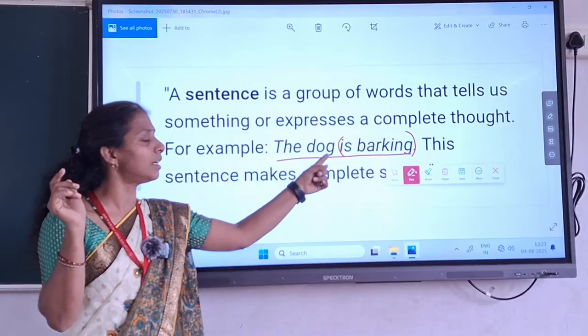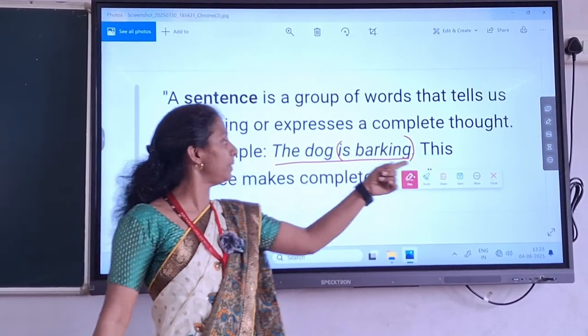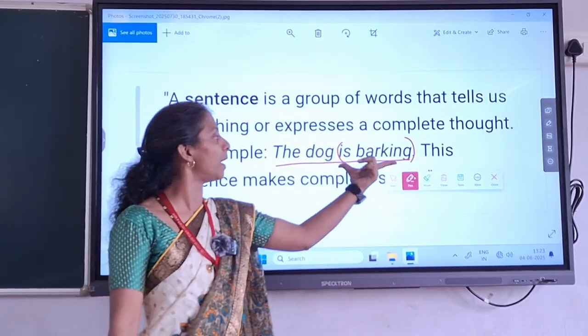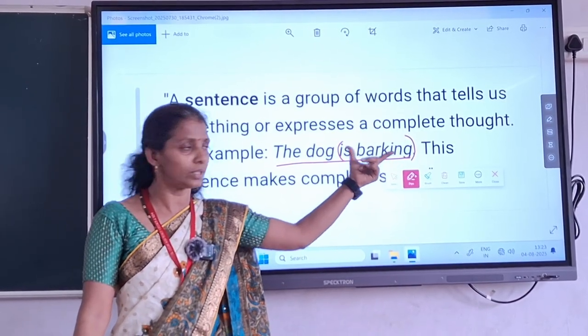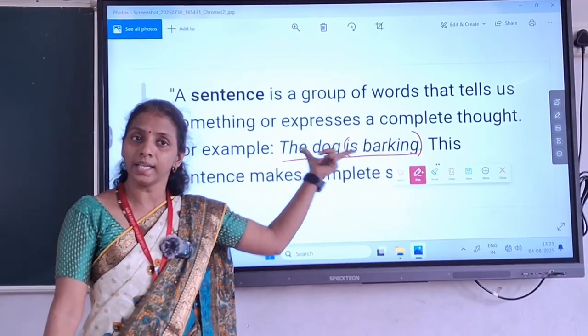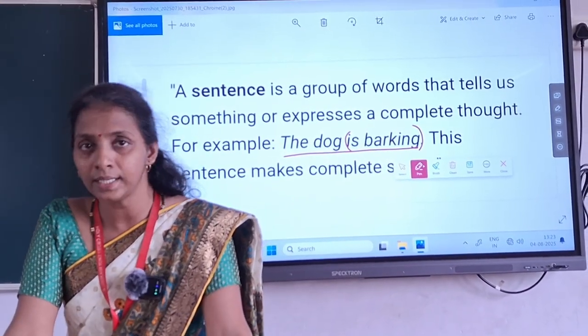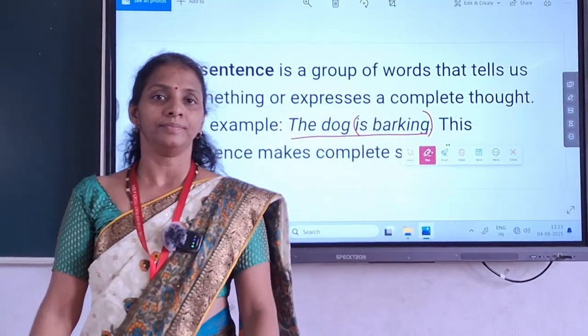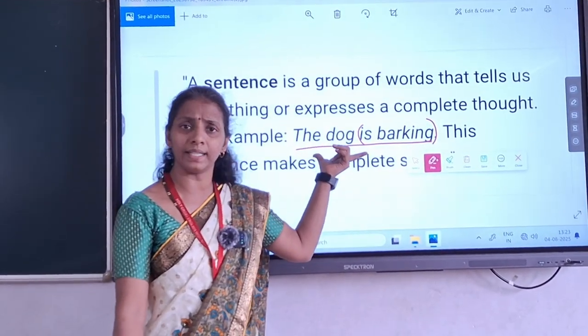But if you add "the dog," "the dog is barking" makes complete sense. So this is called a sentence. Okay. Now we understood what you mean by sentence.